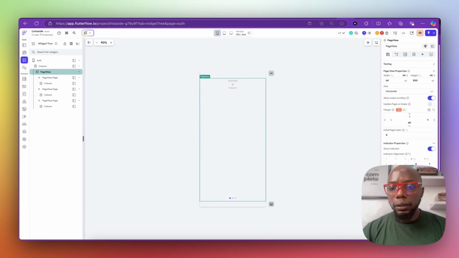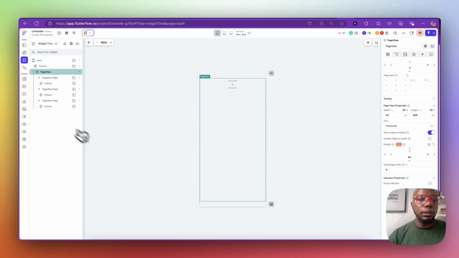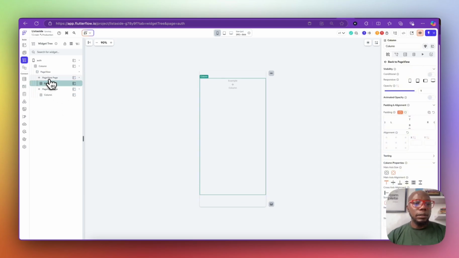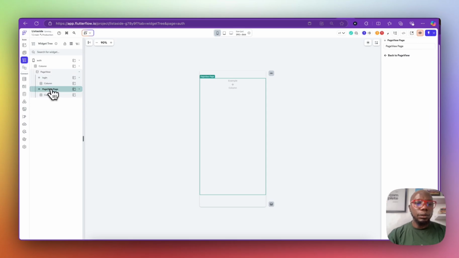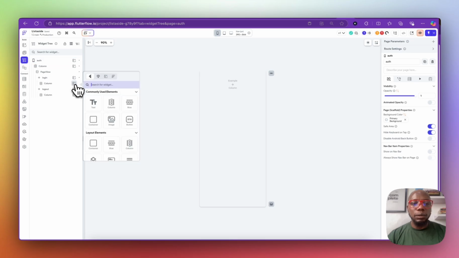I'm not going to have any show indicator on the page view, and I need only 2: this is going to be the page view for login, and this is going to be the page view for log out. Page view is like having multiple pages inside a single page. That's what a page view is.